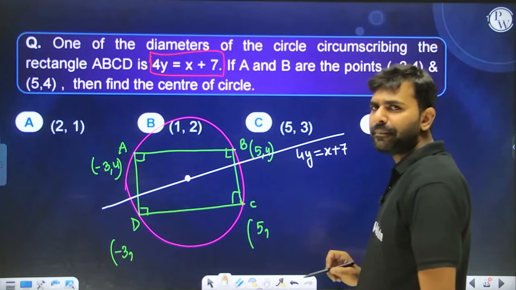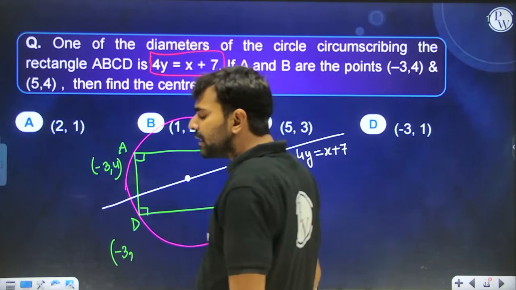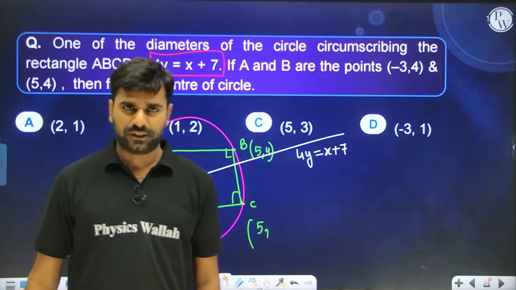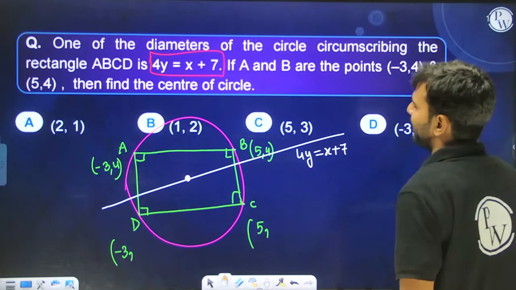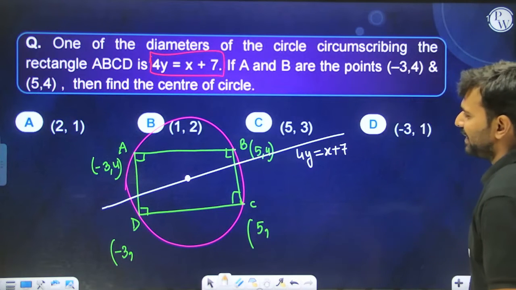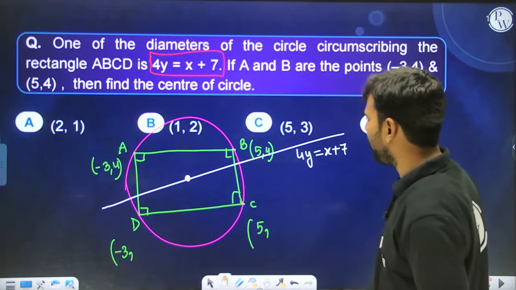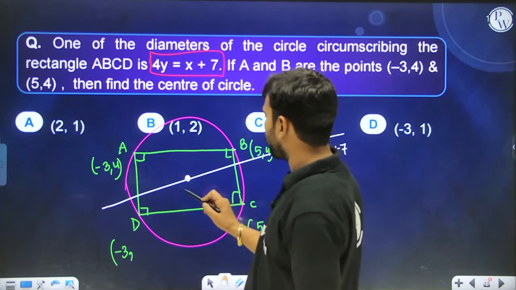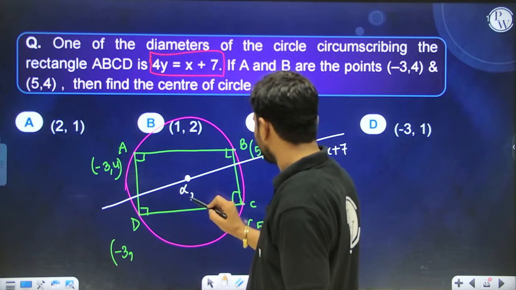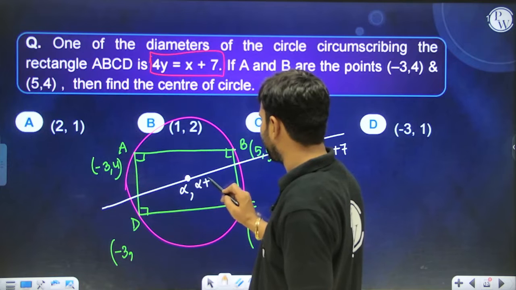Now every diameter passes through the center of the circle, yes or no? And also, if you remember, the diagonals of a rectangle bisect each other. So by using that, can we somehow solve our question, everyone? Let me see. If we say that the x coordinate is, let's say, alpha, then the value of the y coordinate over here is going to be alpha plus 7 by 4.